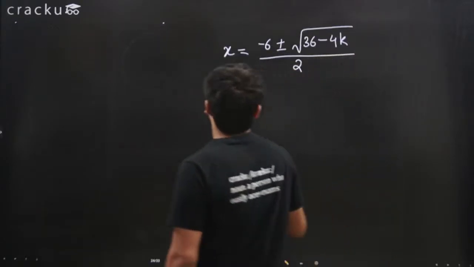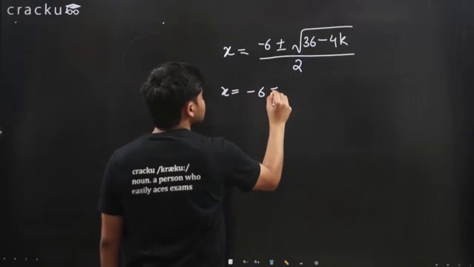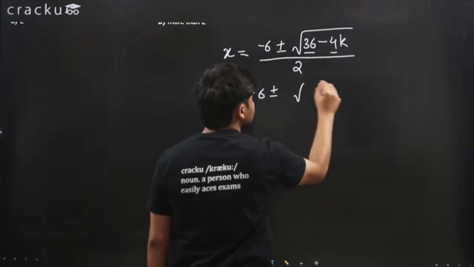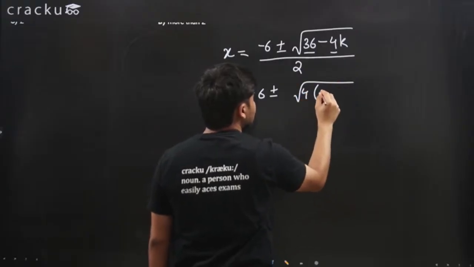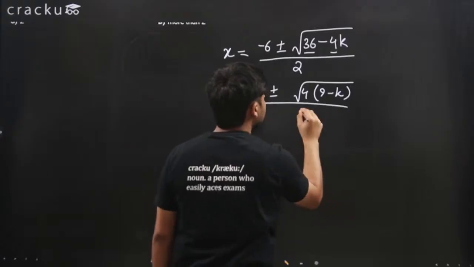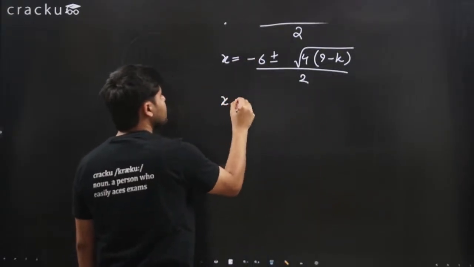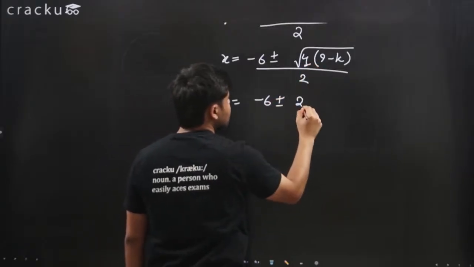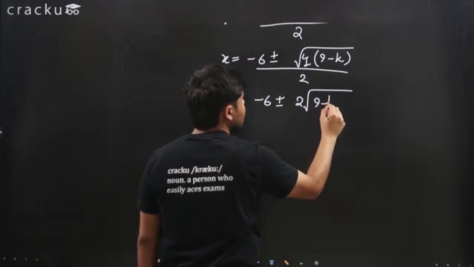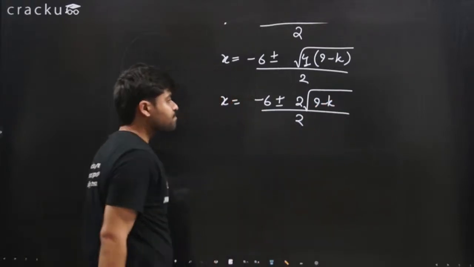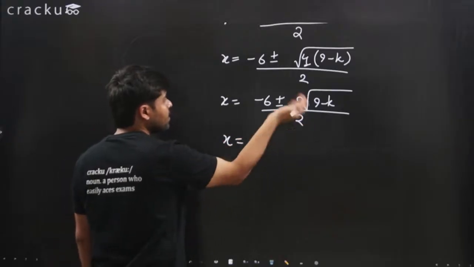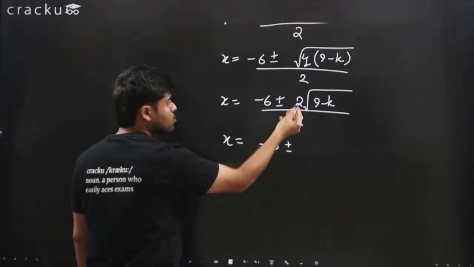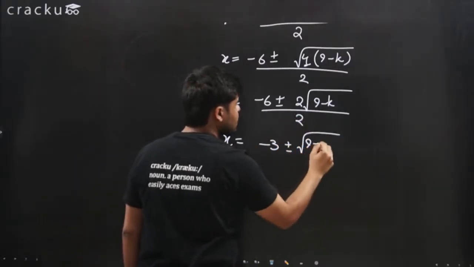Now look at this. x equals minus 6 plus minus the square root of 36 minus 4k, which is 4 times 9 minus 4 times k, so we can write 4 outside and 9 minus k inside, divided by 2. The square root of 4 is 2, so 2 will be outside and we will have the square root of 9 minus k, divided by 2. We can divide by 2: minus 6 divided by 2 is minus 3, plus minus 2 divided by 2 is 1, times the square root of 9 minus k.